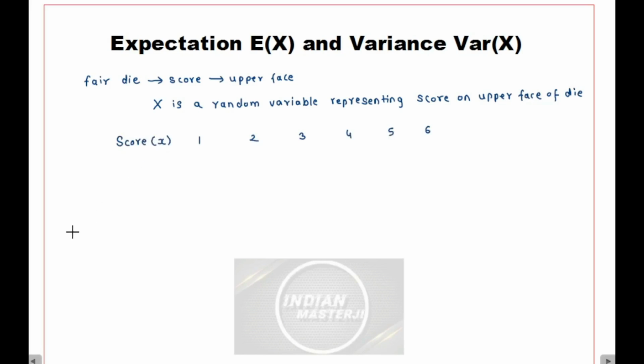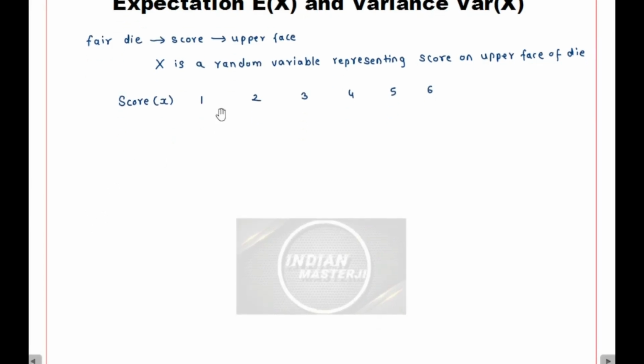Now suppose I perform this particular experiment, that is throwing of a die 180 times, then each time I will get one of these 6 values. Suppose I count each time what values I get. So that will represent the frequency of each score, correct? So suppose I write frequency by the small letter f, and I try to write down the frequency.